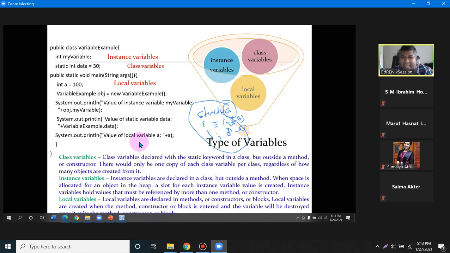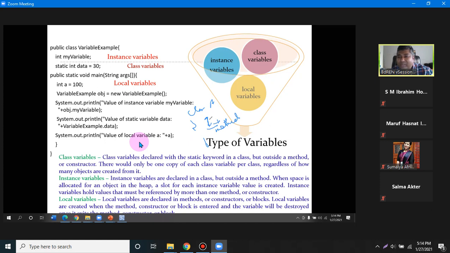That's basically called a struct. The difference between a class and a struct is that a struct is basically only data, but a class can have data as well as functions, methods as well.